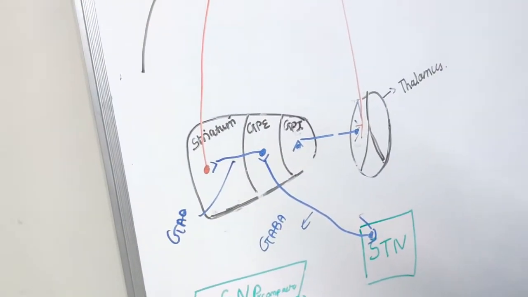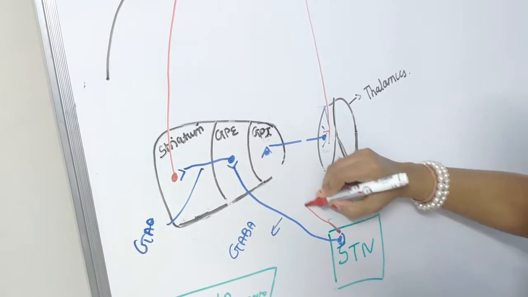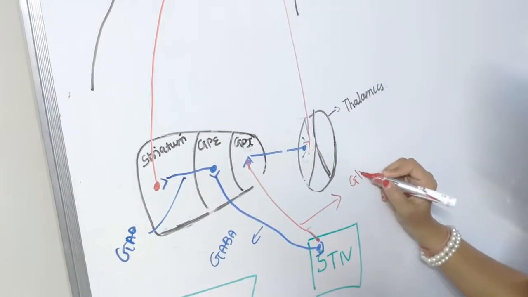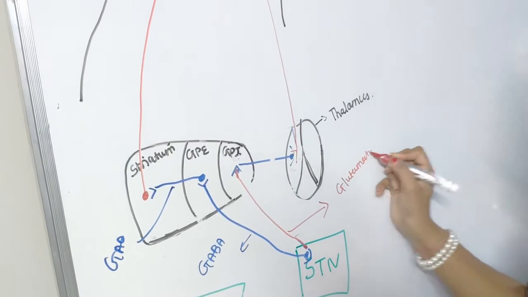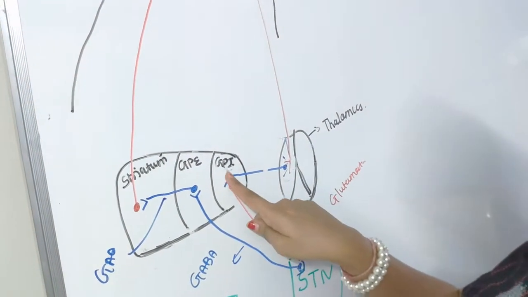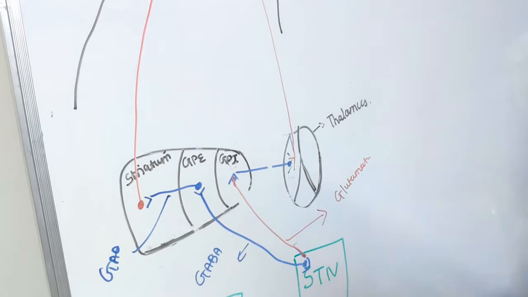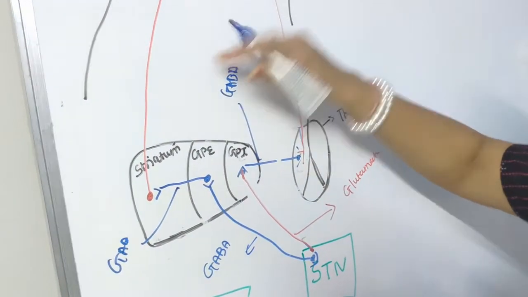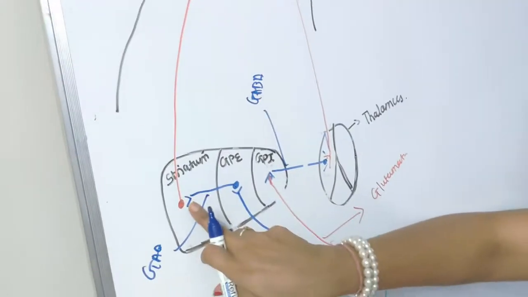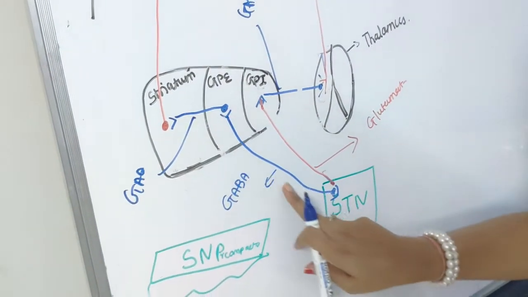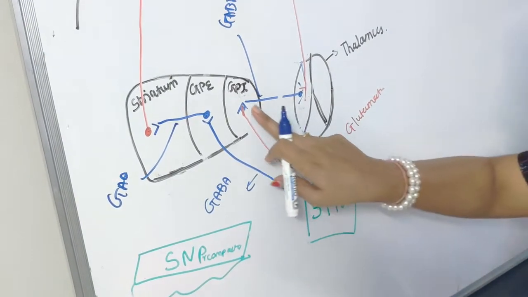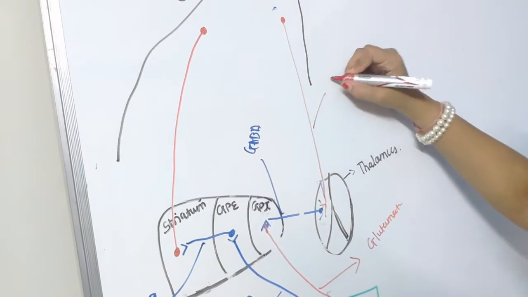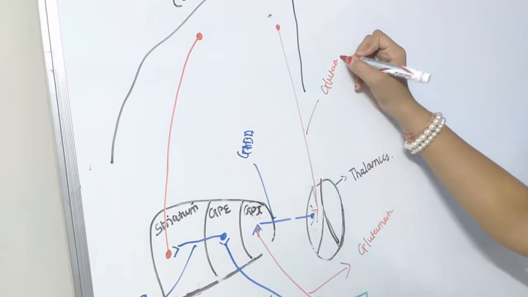The fiber originating from the subthalamic nucleus and going to globus pallidus interna is a glutaminergic fiber. And the fibers going from globus pallidus internal to the thalamus are also GABAergic. So this is glutaminergic, this is GABAergic, this is also GABAergic, this is glutaminergic, and this is GABAergic.